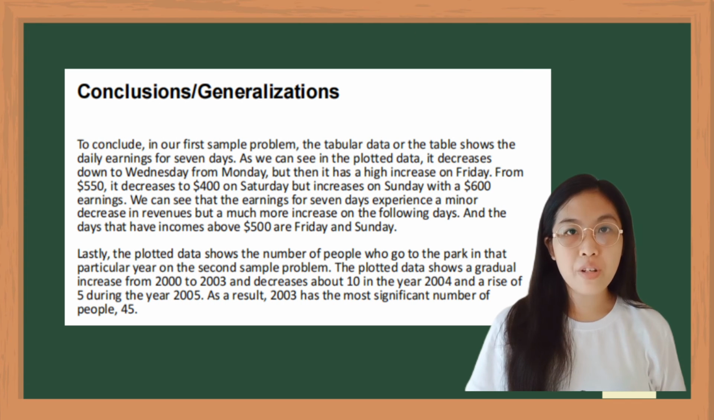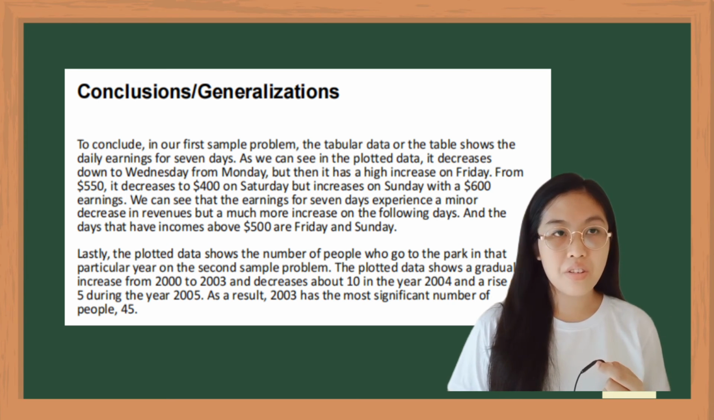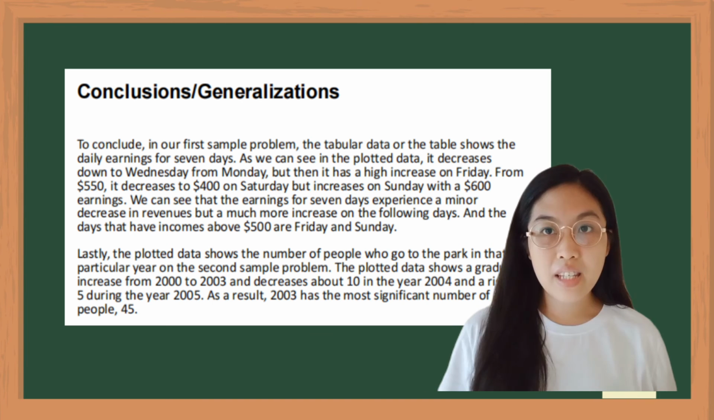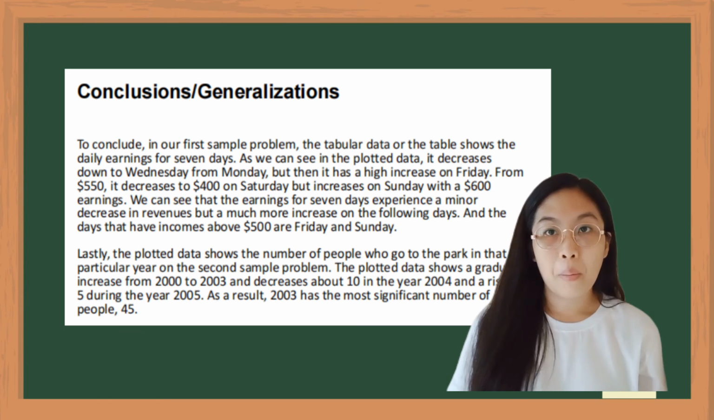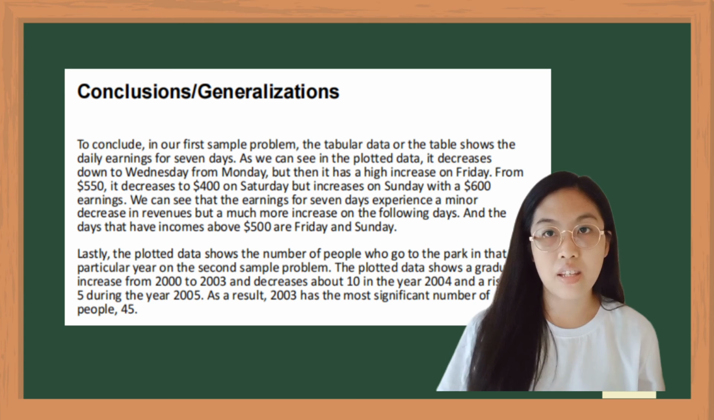In conclusion, in our first sample problem, the tabular data shows the daily earnings for 7 days. As we can see in the plotted data, it decreases from Monday down to Wednesday, but then it has a high increase on Friday. From $550, it decreases to $400 on Saturday, but increases on Sunday with a $600 earning. You can see that the earnings for 7 days have experienced a decrease in revenues, but a much greater increase on the following days. And the days that have incomes above $500 are Friday and Sunday.